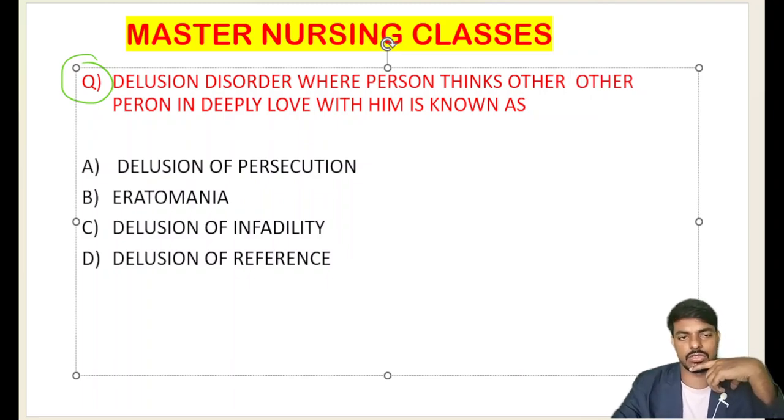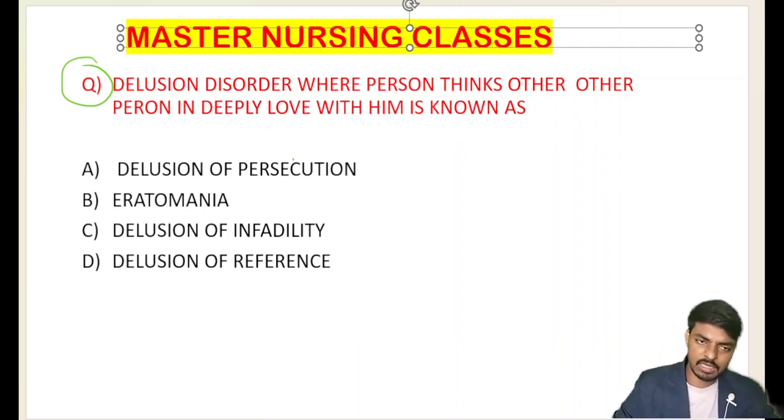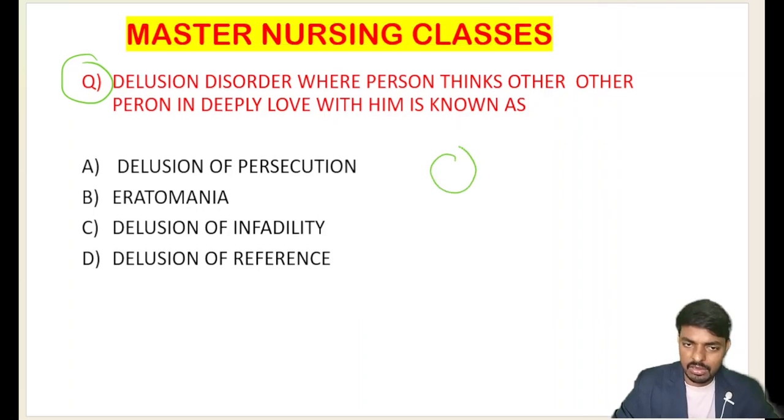Yes, now read the question. Delusion disorder, where the person thinks another person is deeply in love with him, is known as. Now read the question and try to answer. So in psychiatry, we have various types of delusions, where the person, it may be he or it may be she, is thinking that one